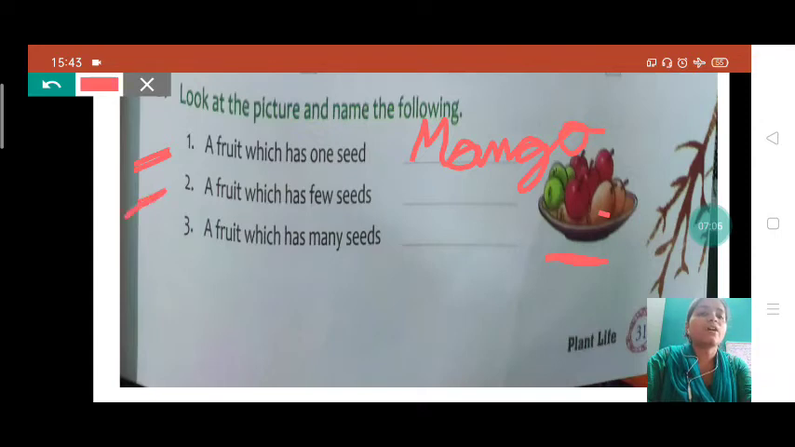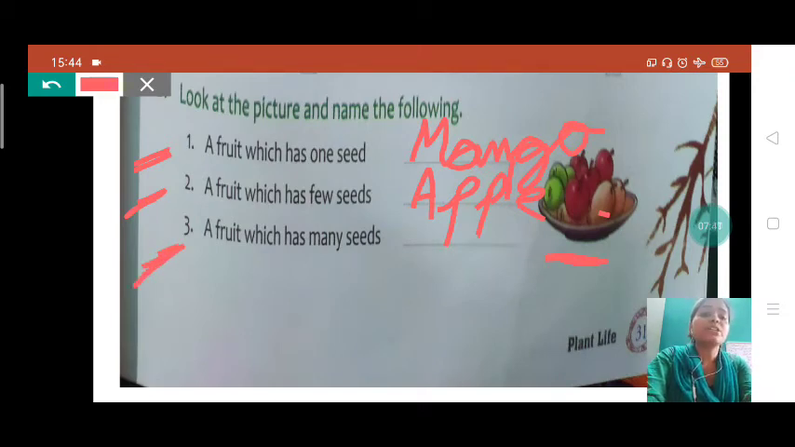Now see the second one. A fruit which has few seeds, means more than one seed. Yes, apple has few seeds. You can see the black color seed inside the apple. Whenever you eat an apple, you will notice, children, it has black color small seeds. So we will write here apple, A-P-P-L-E, apple.